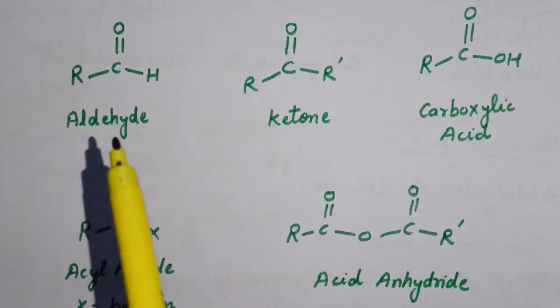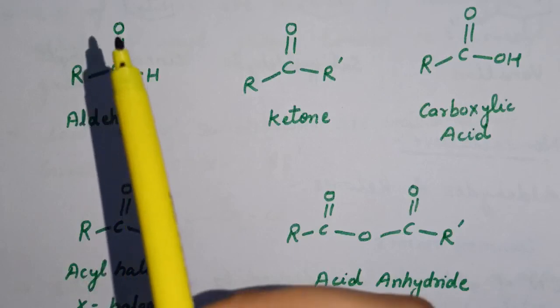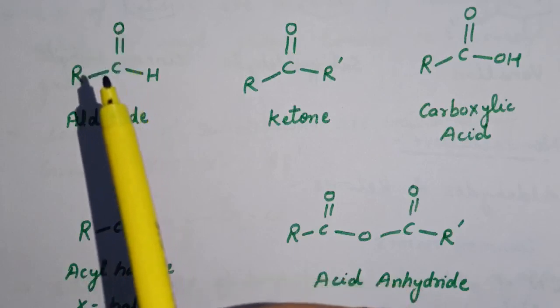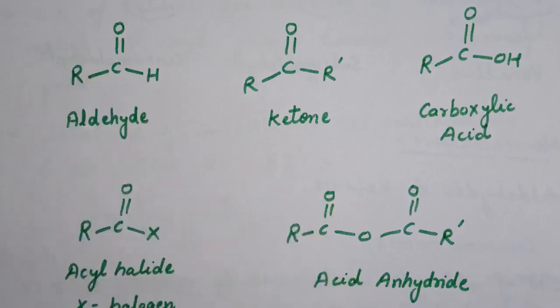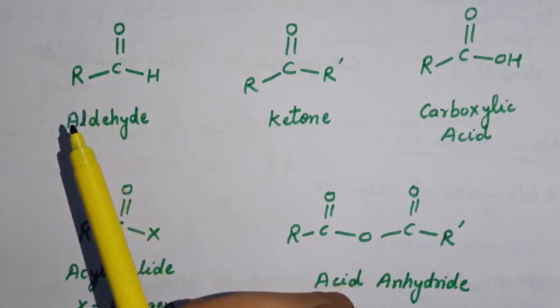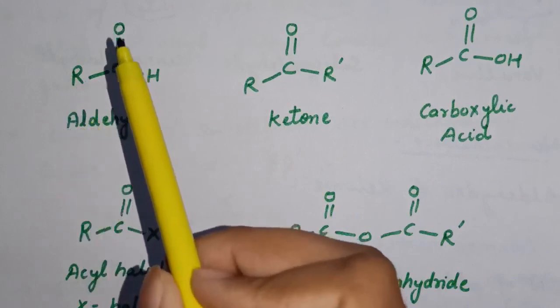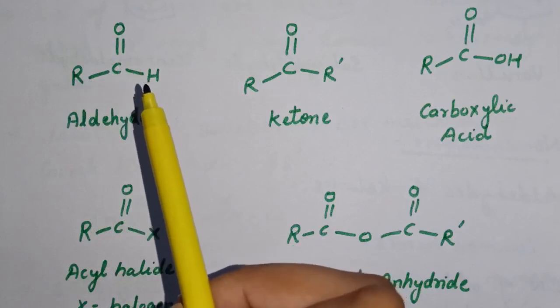First is aldehyde. In aldehyde, the carbonyl group, that is carbon double bond oxygen, is bonded to a carbon. Here this R is carbon atom. So in case of aldehyde, the carbon double bond oxygen is attached to carbon and hydrogen.